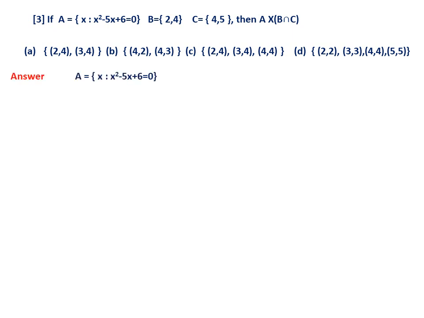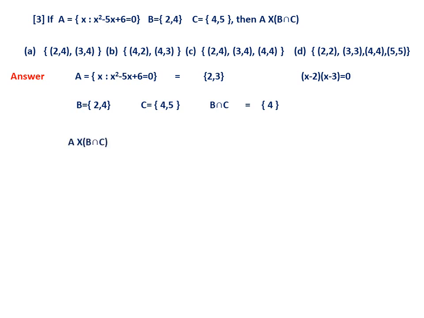So now what you have to do is, first you have to write A in roster form. (x minus 2)(x minus 3) is 0. Therefore, definitely when you write it in roster form, A is {2, 3}. Now first you have to find B intersection C. Therefore, B intersection C is definitely {4}.